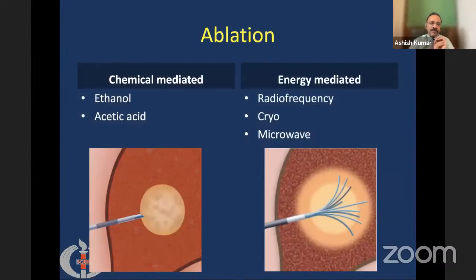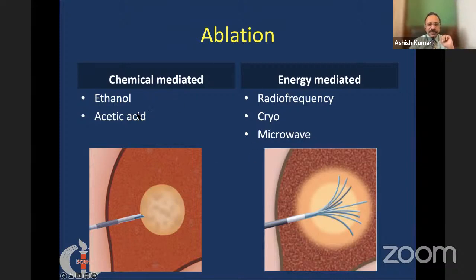So what is ablation? Ablation can be done by two methods, either by chemical method or by energy method. By chemical method, we inject either ethanol into the liver tumor percutaneously, or we also may inject acetic acid. So this is how we ablate the tumor. This is done for a small tumor, 2 to 3 centimeters in size.